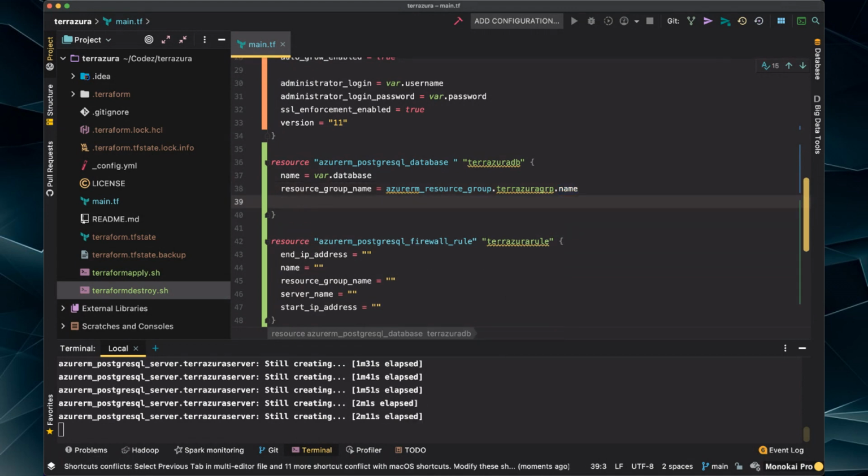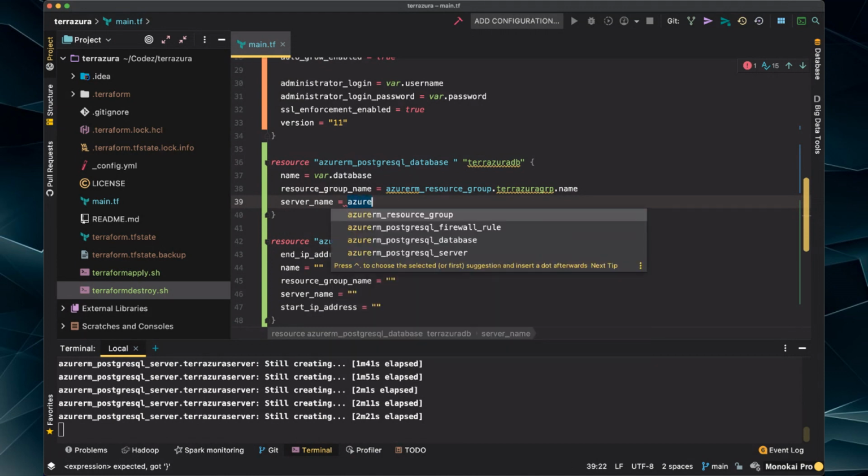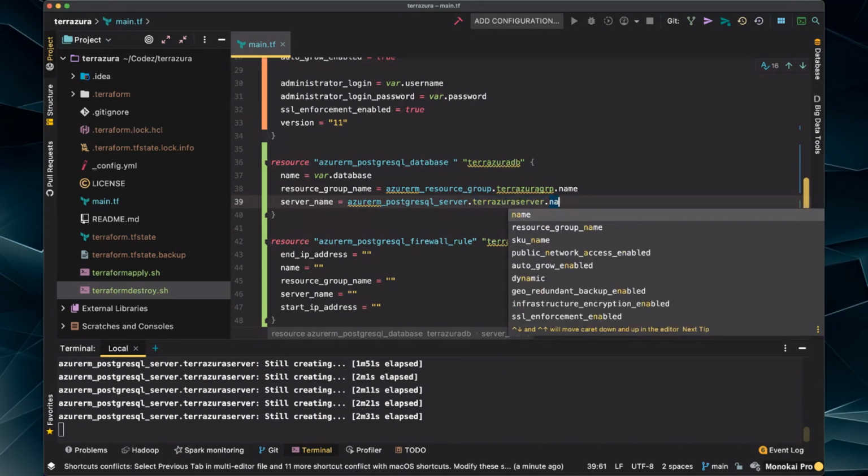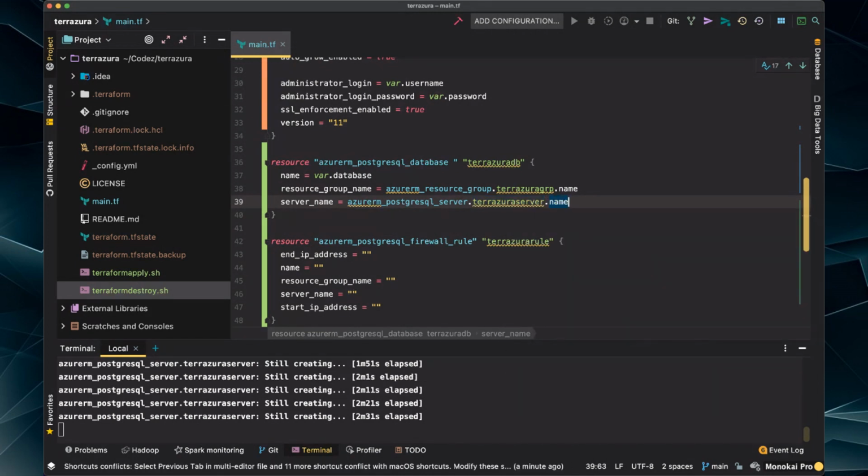Okay. I feel like I'm missing something here. It should be giving me the autocomplete on that. But anyway, okay, we're going to just keep moving forward. Server name equals Azure. We want the server, then that server, and the name. So again, the format this goes in is the type, Azure PostgreSQL server.